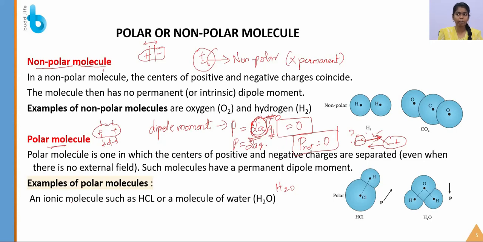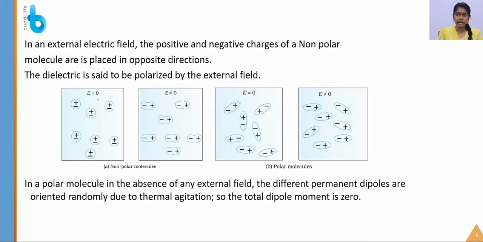Why does it have a dipole moment? Because these two charges are separated by a very small distance, not much, but it is some distance. But here there is no distance, the positive and negative charges lie in the same place. Let's see this example of a non-polar molecule. Look at this picture: the positive and negative charges are located at the same place, so there is no distance between them, and the dipole moment is equal to 0.